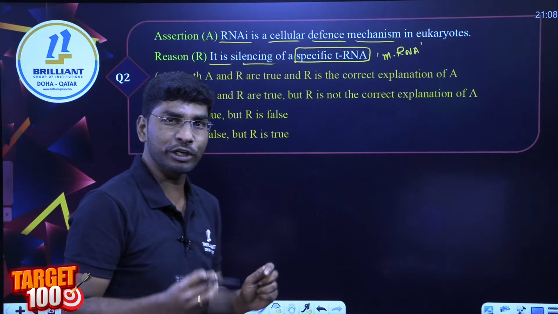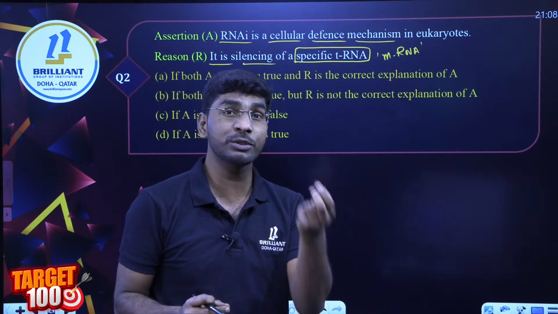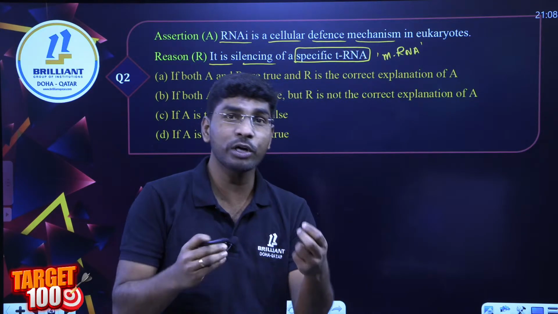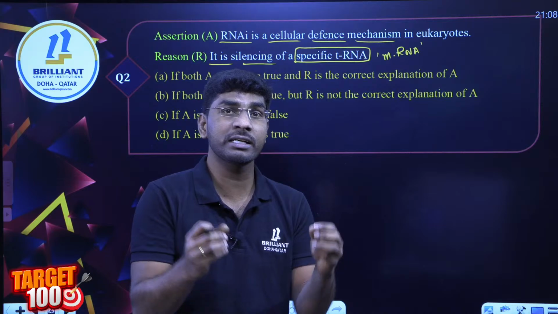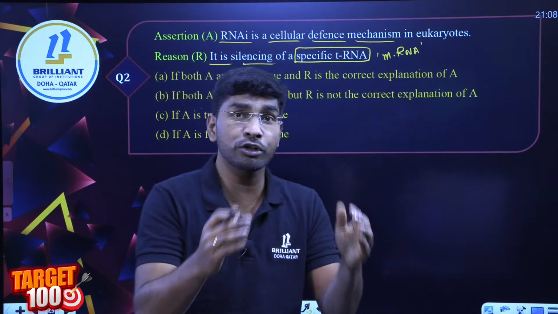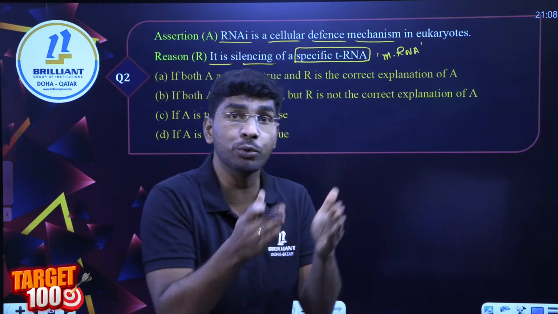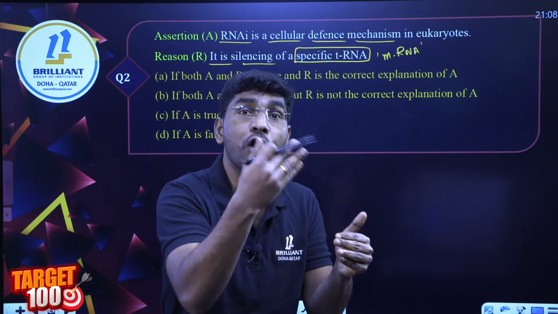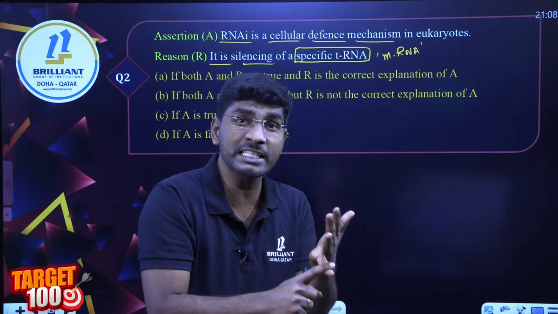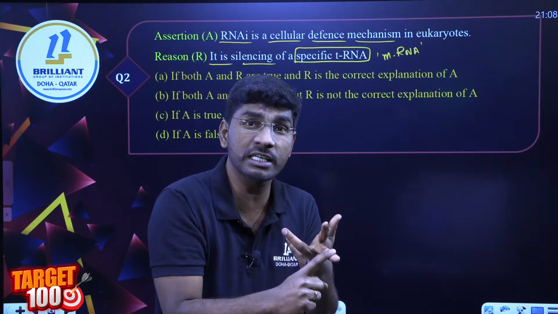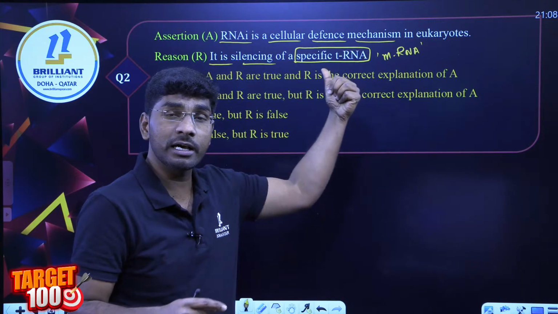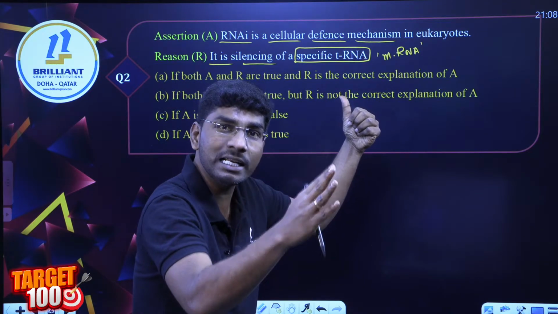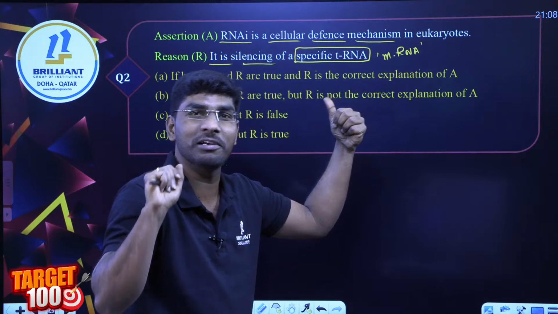If you recall the molecular basis of inheritance, what was given there, Ritika, Sana? The regulation of gene expression in eukaryotic organisms can be controlled at four levels: transcription, translation, processing or splicing. Here the eukaryotic RNAi mechanism silences the gene at the translation level.